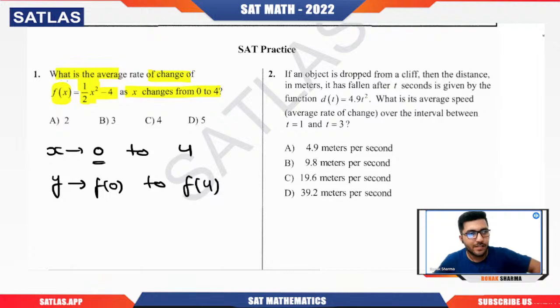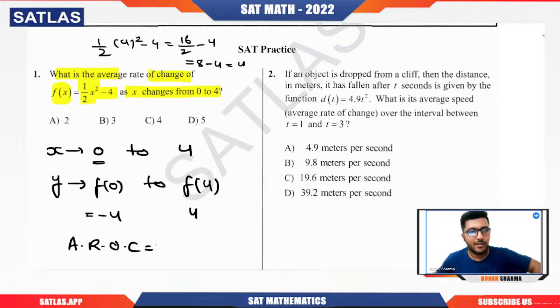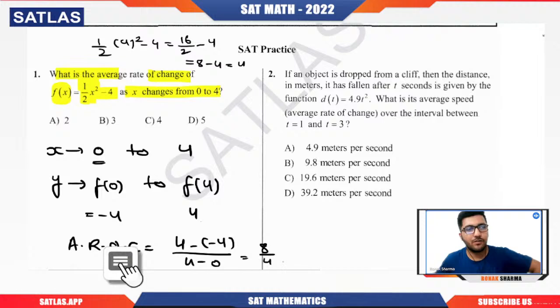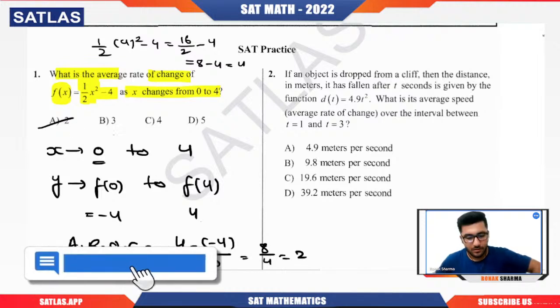What is f(0)? You can see that it is minus 4. What is f(4)? Just put it in: 1/2 times 4 squared minus 4. 4 squared is 16, divided by 2 is 8, minus 4 is 4. What is the slope, or basically the average rate of change? That will be change in y over change in x. Students make this mistake: not 4 minus 4, it will be 4 minus (minus 4), which is 8, divided by 4. So that will be 2. Simple question, right?